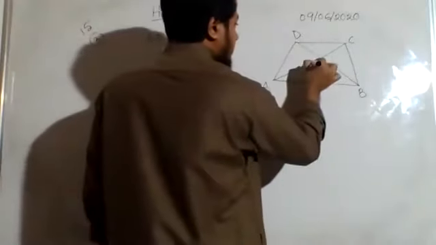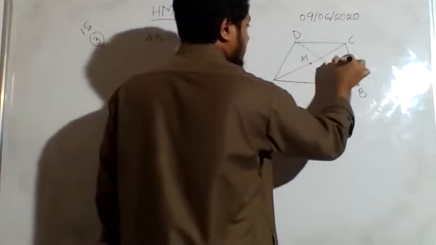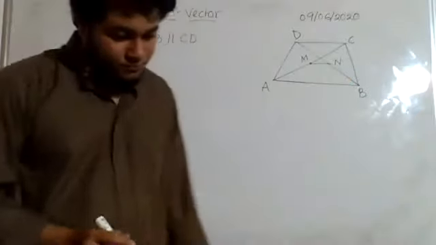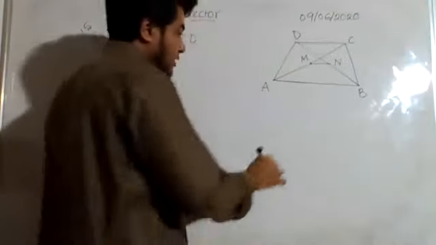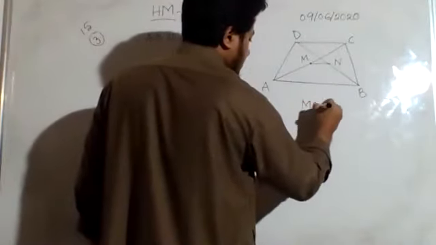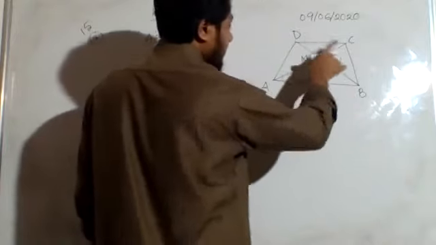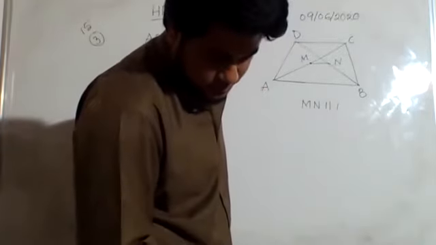So let us take the middle point of this as M and the middle point of this as N. We will join MN. Then what we need to prove is that MN is parallel to DE.